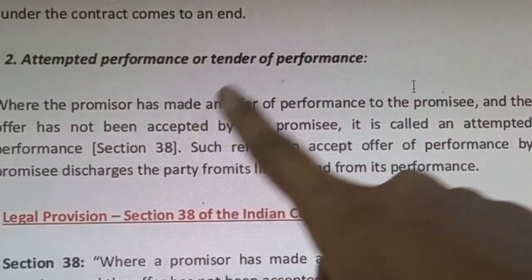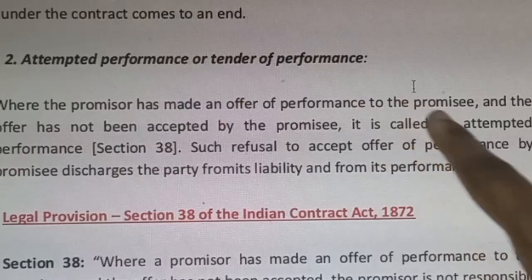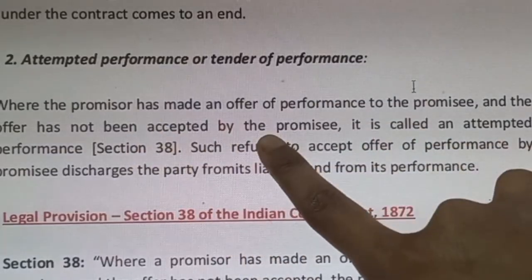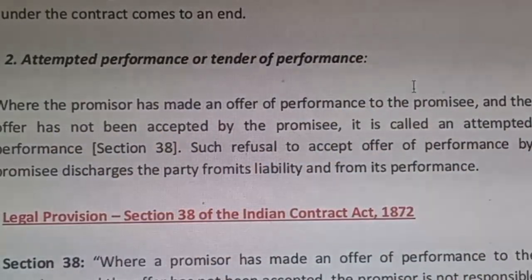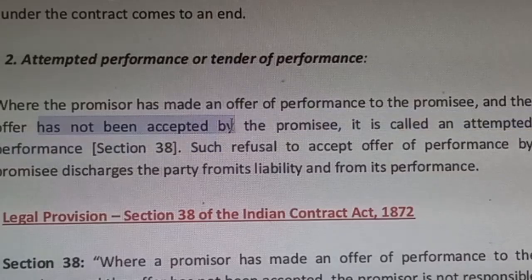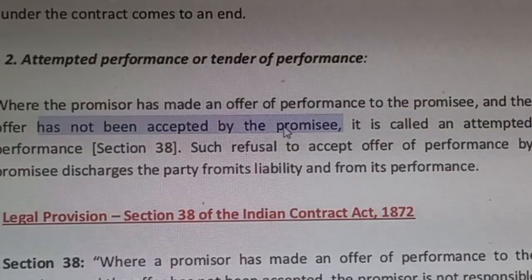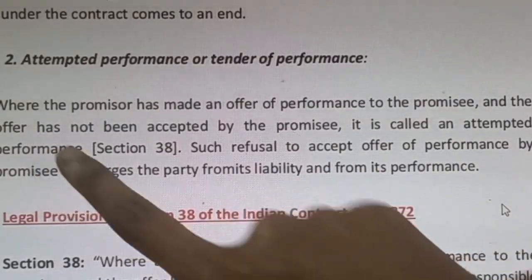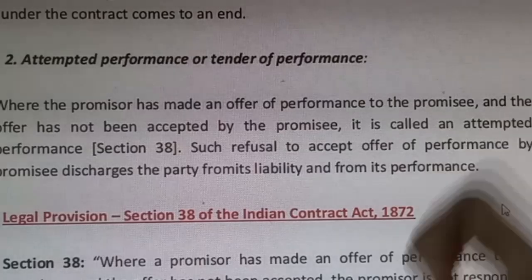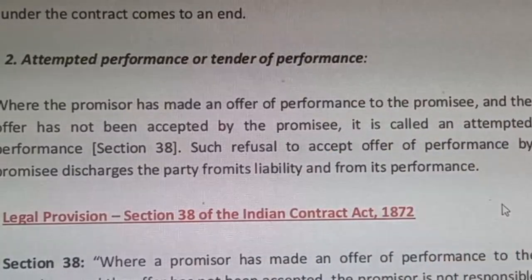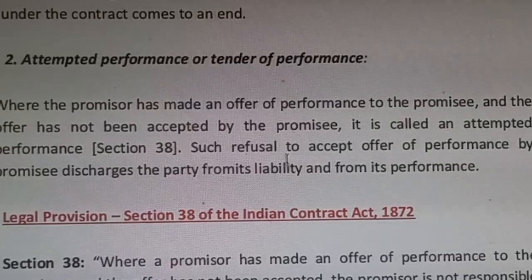Where the promisor has made an offer of performance to the promisee, the promisor is ready and is making an offer, and the offer has not been accepted by the promisee, it is called attempted performance. There was an attempt to perform, but the promisee refused or didn't accept it. That is what we call attempt of performance.